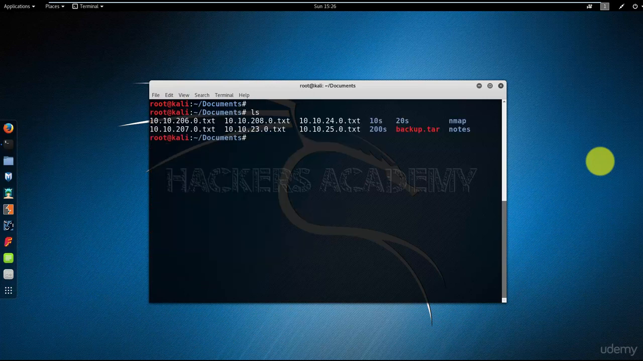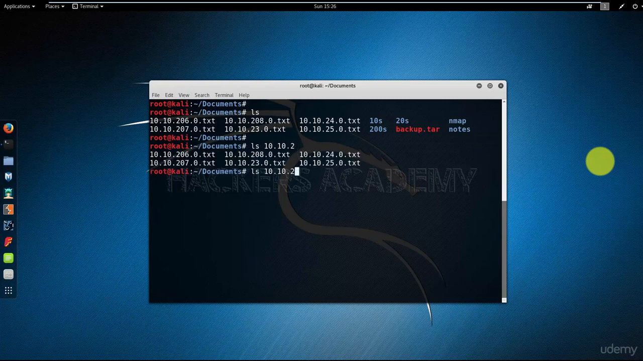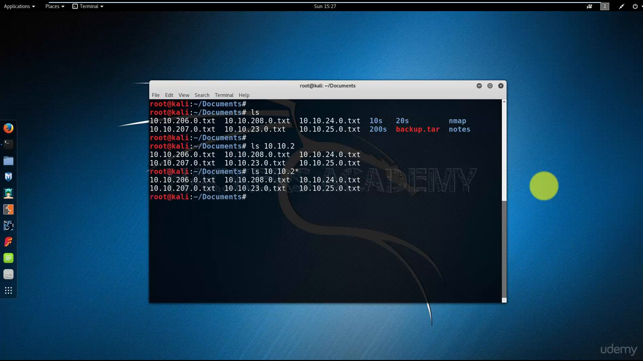Now, what happens if I try the same thing with the 20s? Let's see. ls 10.10.2. Oh, that doesn't look like it's gonna work. It lists the 20s and the 200s because they both start with 2. So if I do ls 10.10.2*, I'm gonna get both ranges. So what do I do now?